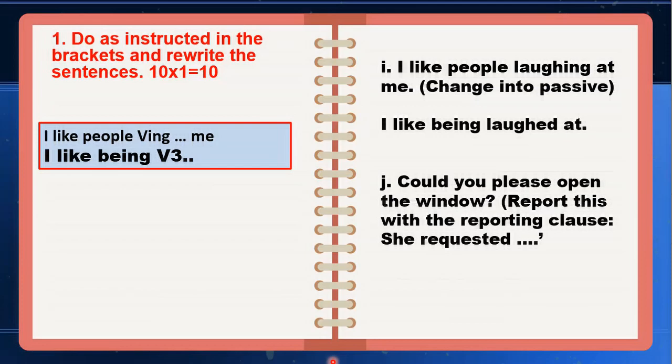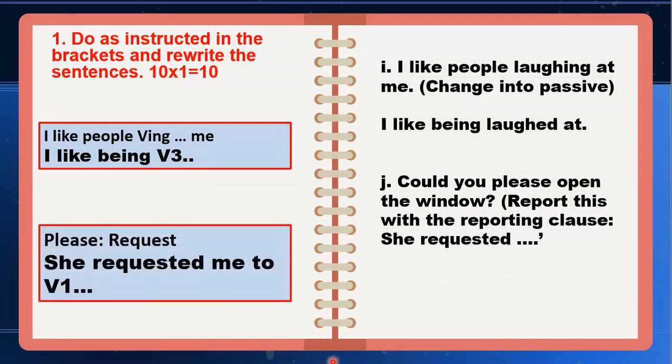Number J, could you please open the window? That's the last question of type 1 grammar question. Report this with the reporting clause she requested. So she requested me, as you can see in the structure, she requested me to open the window. That brings us to the end of type 1 grammar questions.